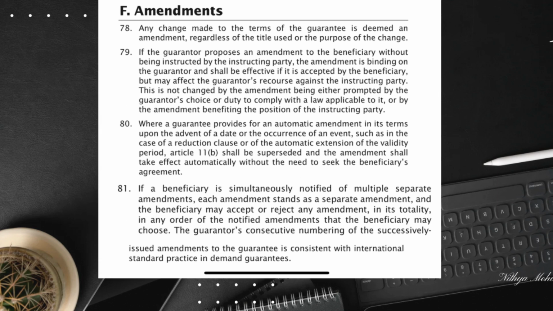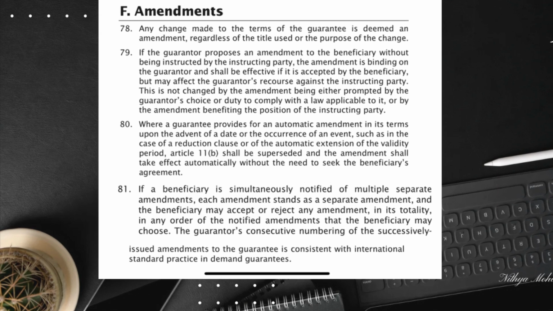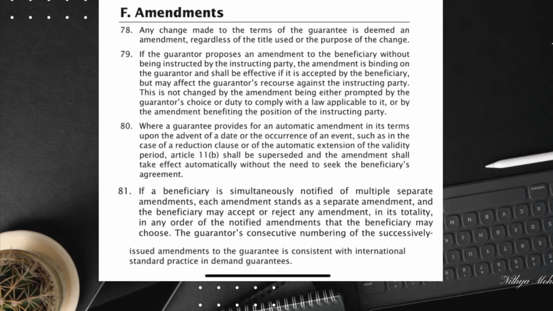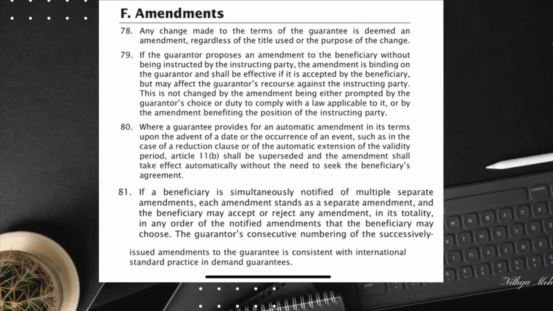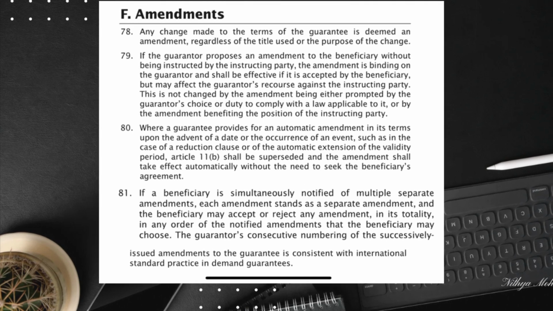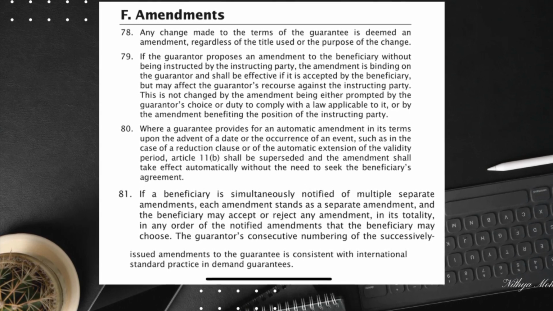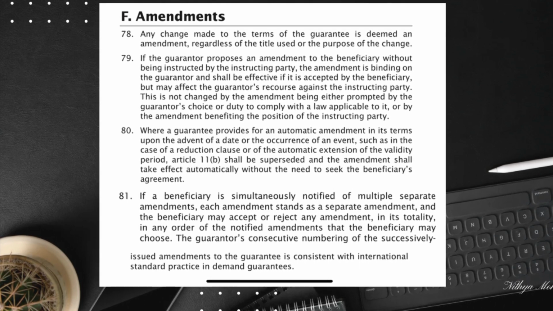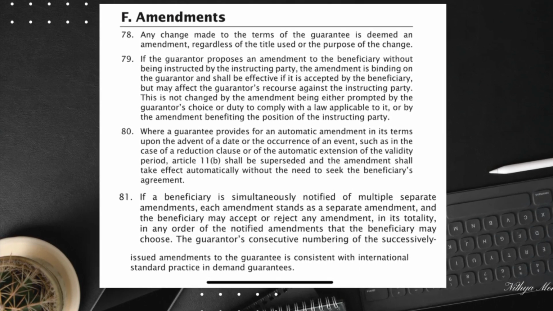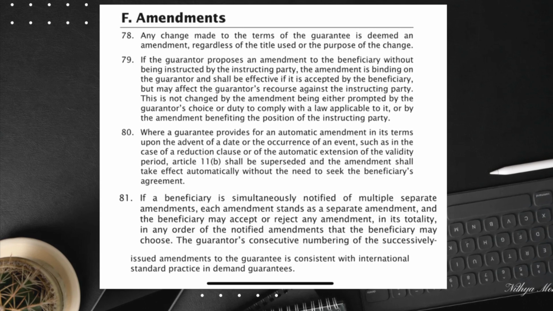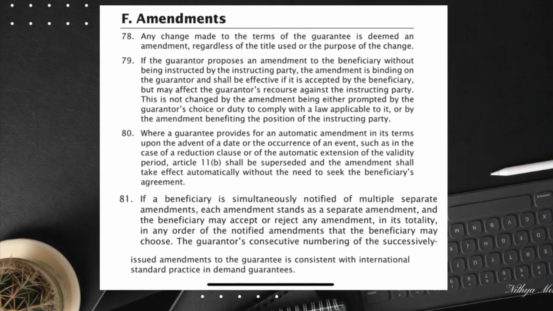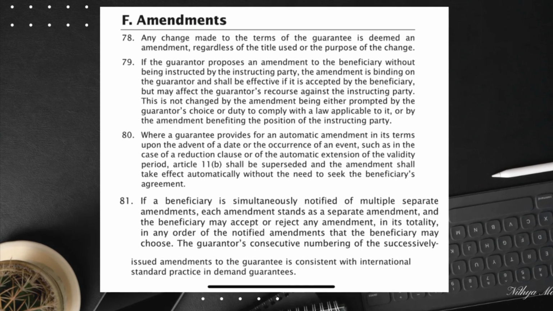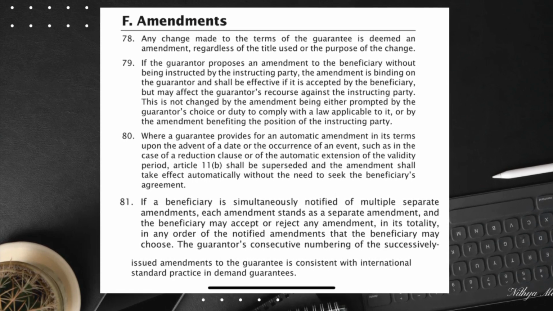Now let's look at a demand guarantee without specific rules. If a guarantee does not clearly outline how amendments should be made, it can lead to potential issues. Here is why. Without a defined amendment procedure, questions arise about how the beneficiary can accept or reject an amendment. Additionally, provisions stating that an amendment will take effect unless rejected within a certain time frame can be problematic and may not be permissible depending on the governing law.